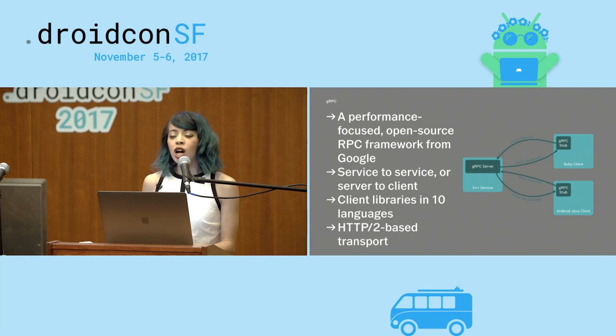VSCO. It comes with client libraries in 10 different languages, and actually more. There's some rudimentary support for some other ones as well. And it uses HTTP 2-based transport, which I'll talk a little bit more about later. But basically what it looks like in this diagram is that there's a gRPC server that lives on your service, and you can have as many clients as you want that have a gRPC stub living on them, where you can make a request to the server and receive a response. The client and the server can be written in different languages.